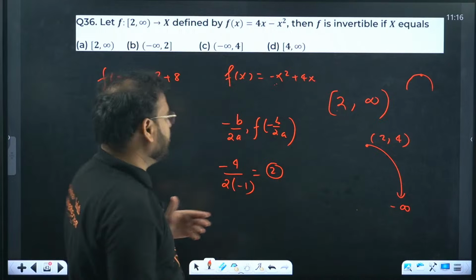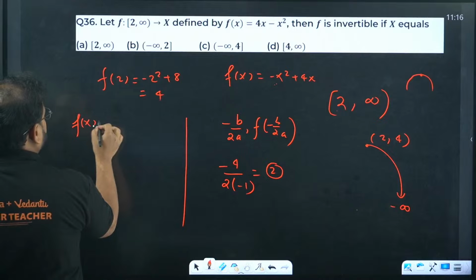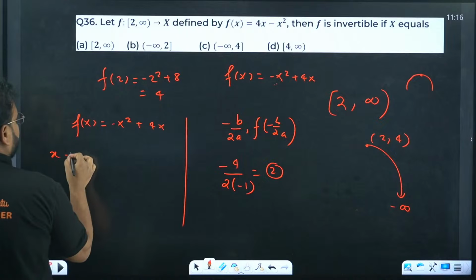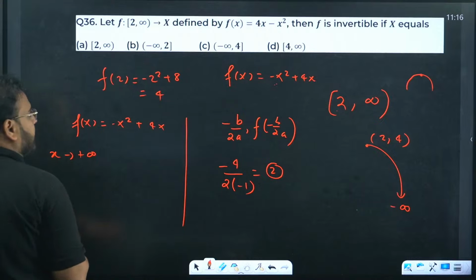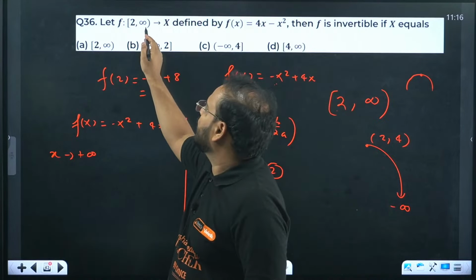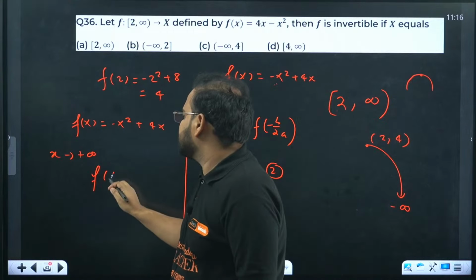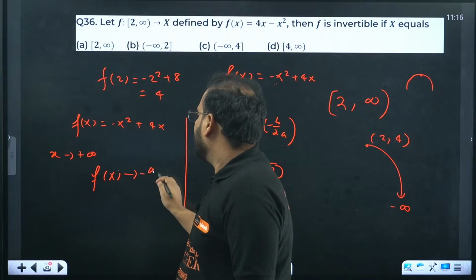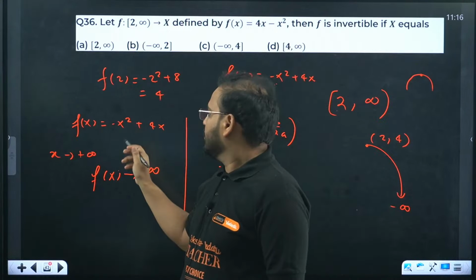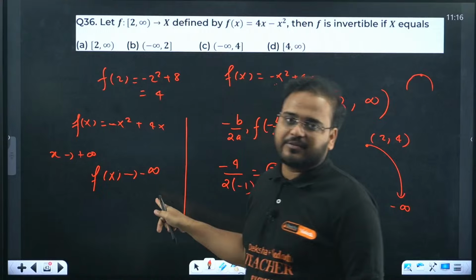You want to check? Do one thing. Write f of x equals to minus x square plus 4x. And in this function, try to take x tending to plus infinity. Why plus infinity, sir? Because we have domain as only plus infinity. So take x as plus infinity. You'll find f of x will go to negative infinity. How come? There's a minus x square sign. So x square will be positive infinity, but there's a minus sign, it makes it negative infinity.